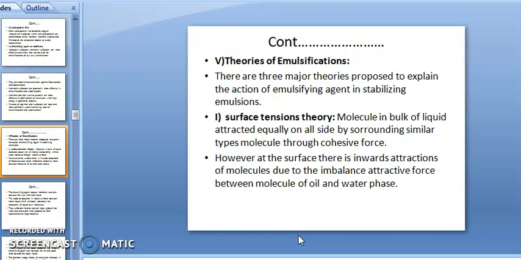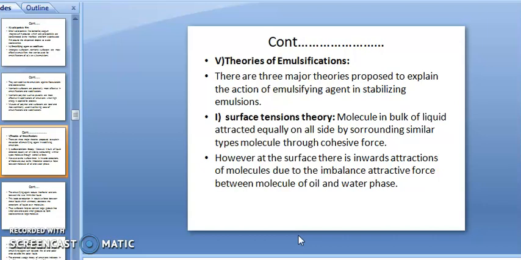Then we'll discuss theories of emulsification. There are three major theories proposed to explain the action of emulsifying agent in stabilizing emulsion. What are the actions of emulsifying agent to stabilize the emulsion? The first theory is the surface tension theory.